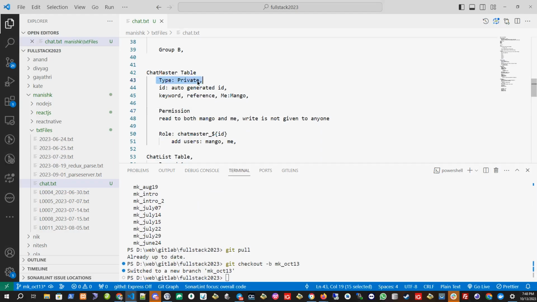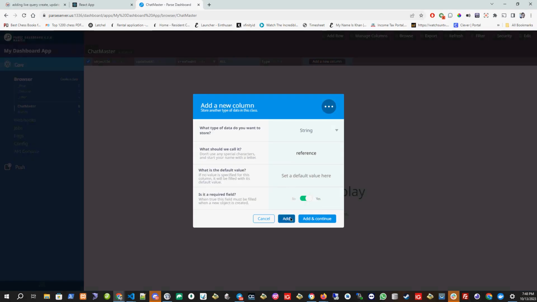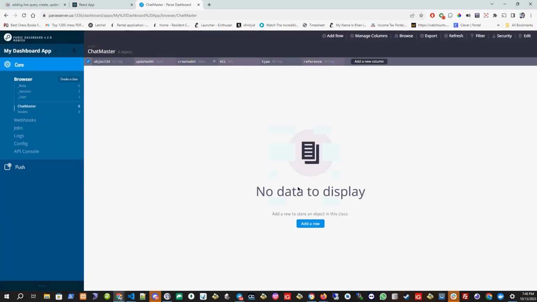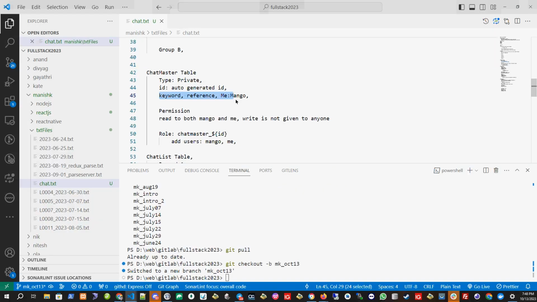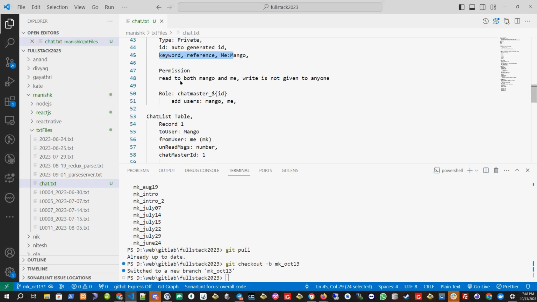Okay. Right now I'll put only two, right? We don't need more. Okay, so the table is created, chat master, and we have type and reference as the two fields for this one. We may add more fields depending upon requirements, but right now I don't want it.